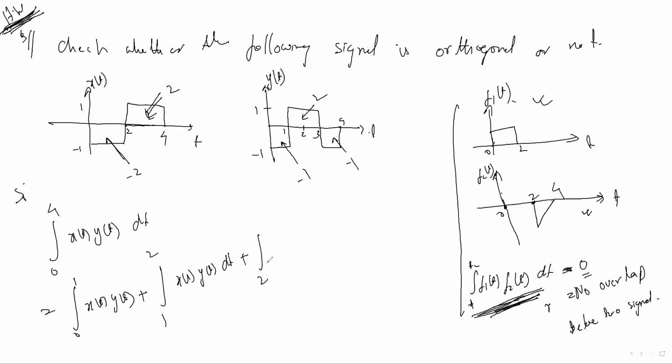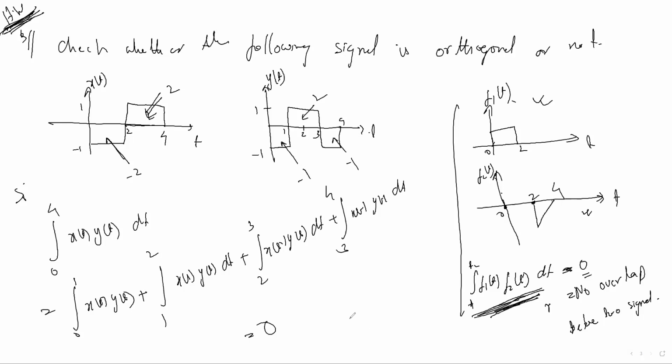Then you break 2 to 3, x(t) y(t) dt. Like 3 to 4, x(t) y(t) dt. Then ultimately you will get 0, okay? So likewise you can prove, okay? Like that you can prove, and you can say whether these signals are orthogonal or not.